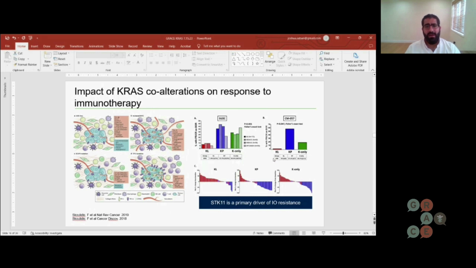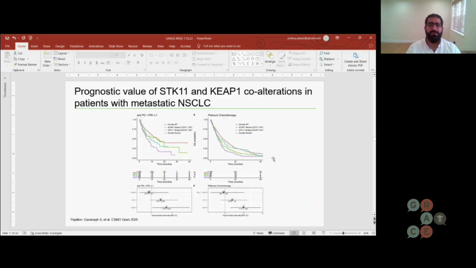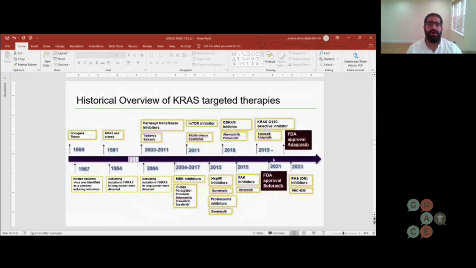And in those who had KRAS and P53 or KRAS alone, the response rates were far better. So not only is the response to immunotherapy worse in this patient population, we also know that the response rates are worse to chemotherapy. So this may be a poor prognostic sign as opposed to a predictive factor.